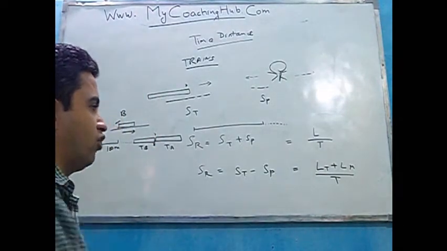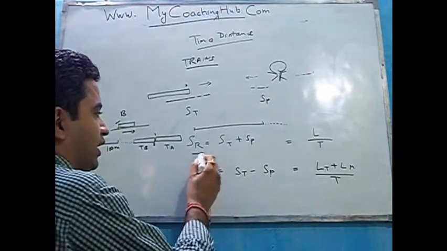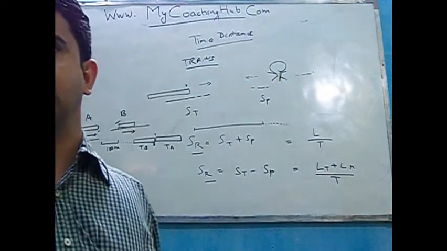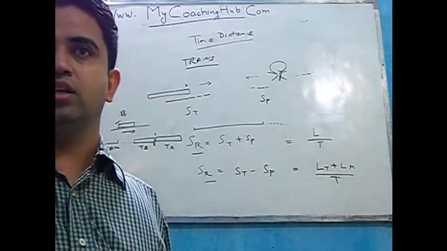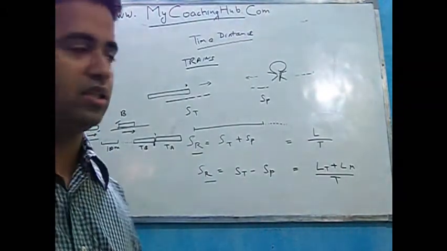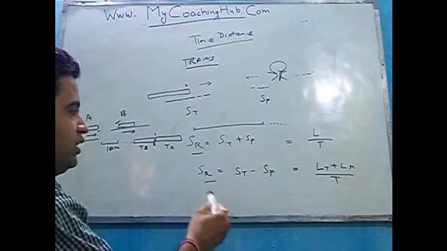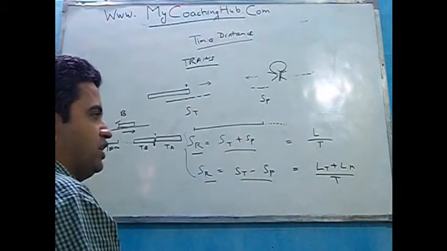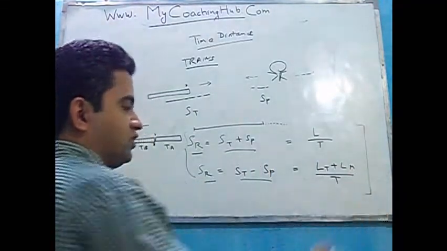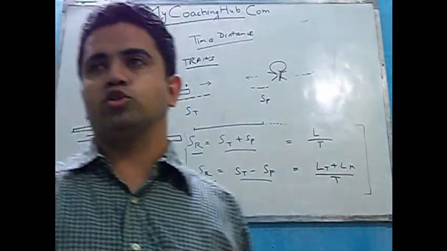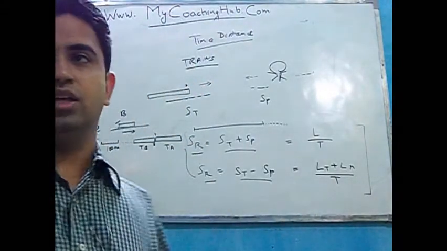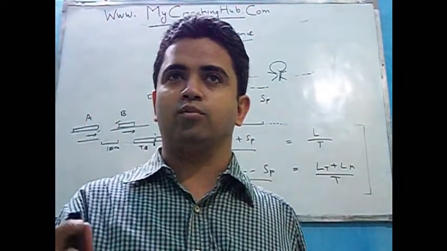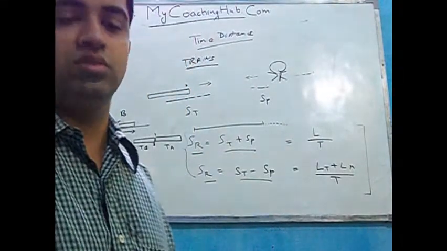But remember the formula for the relative speed. In case of a fixed object, in case of a fixed object with a considerable length, in case of a moving object, you will need to consider the speeds as the relative speeds, and the other formula remains the same. So do some questions on trains, and in our next topic we will cover boats and streams also. Thank you.